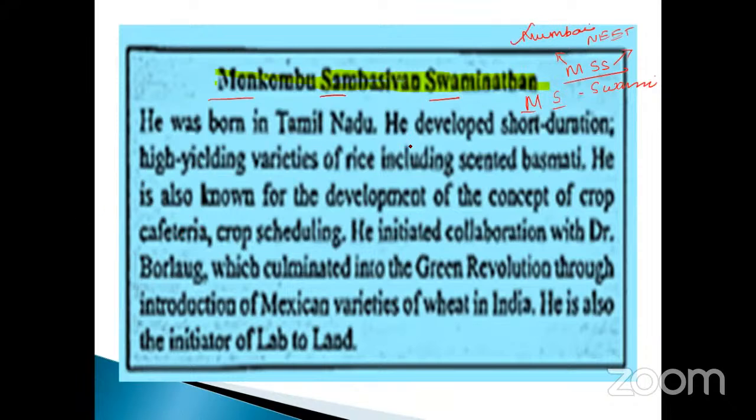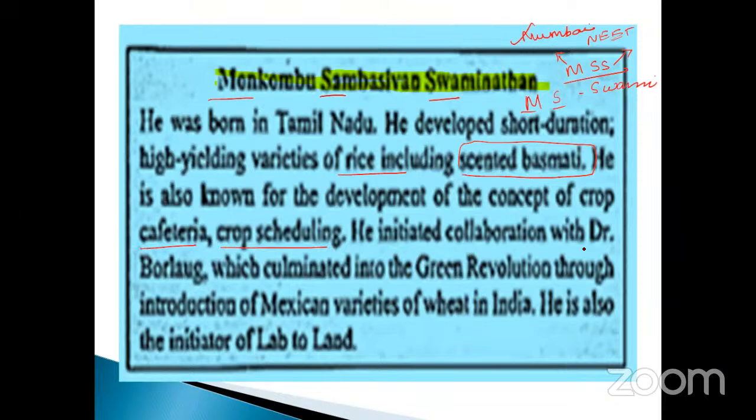See here, he was born in Tamil Nadu. He developed short duration, high yielding varieties of rice, including scented basmati. Imagine, basmati rice is also his. He is also known for the development of the concept of crop scheduling.